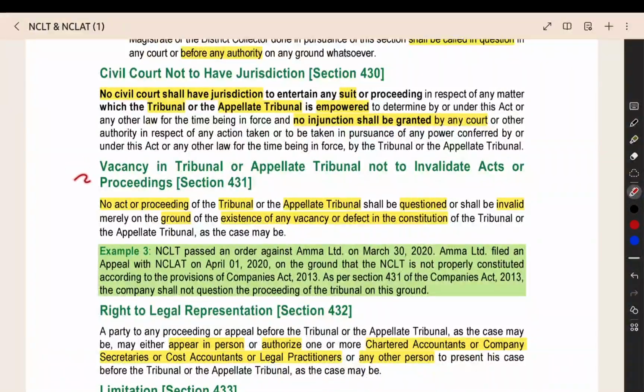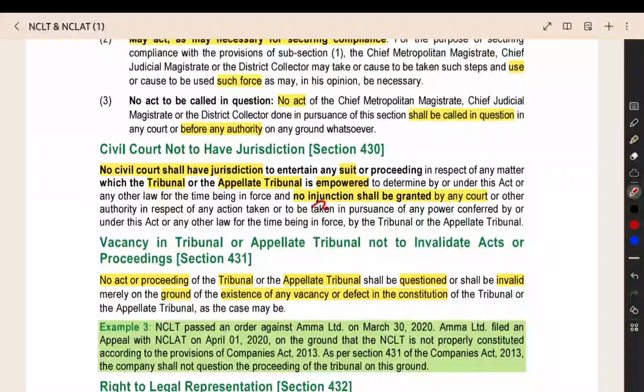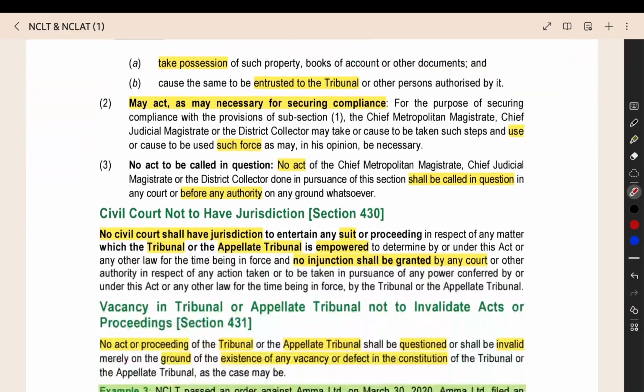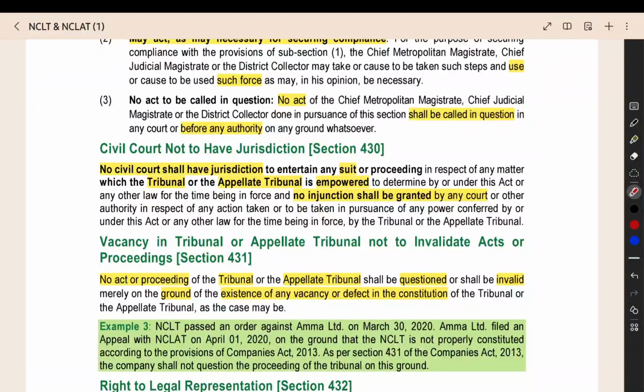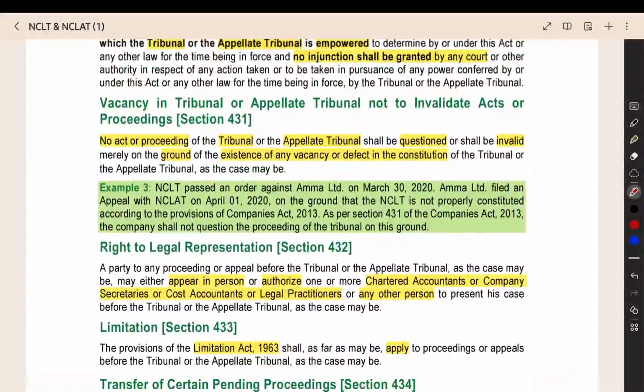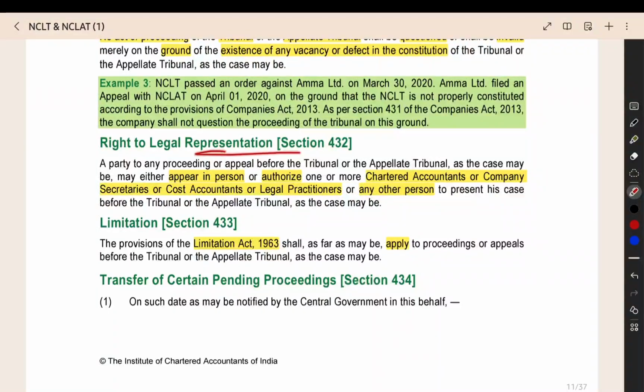So this is a normal point they have given here. Then here, one more point: no injunction shall be granted by any court. Injunction means stopping the work. For example, something is happening, you want to go to court and get a prohibitory order that they should not do the work, they have to stop the work. You cannot get such an order against the tribunal or appellate tribunal. If the tribunal is passing an order and that order is being implemented, you cannot go and get an injunction order against the tribunal order. So that is there.